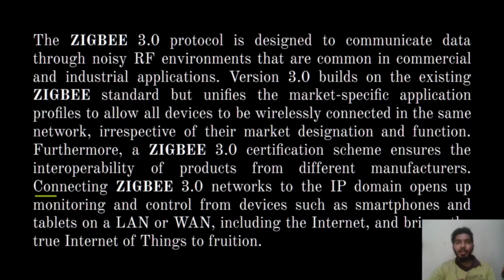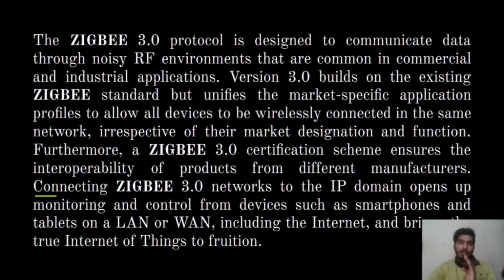Version 3.0 is built on the existing Zigbee standard but unifies the market specification application profiles to allow all devices to be wirelessly connected in the same network. That means if devices are connected together, they should be in the same network irrespective of their market designation and function.